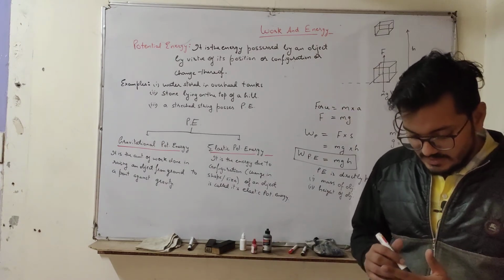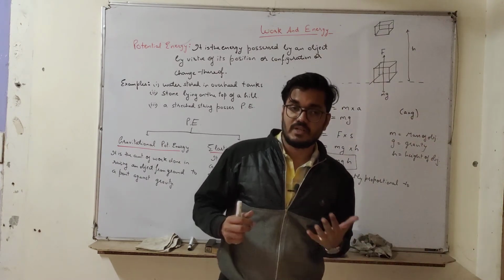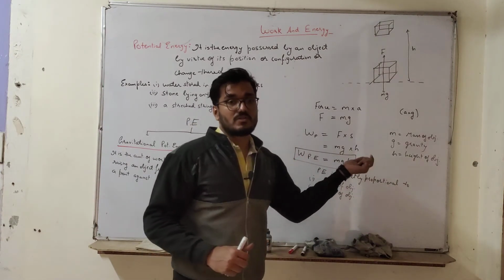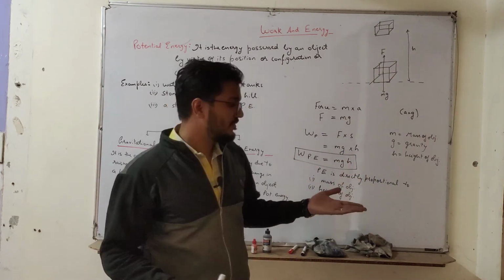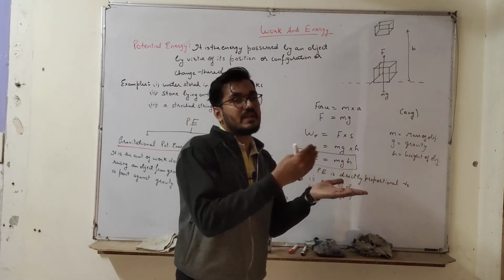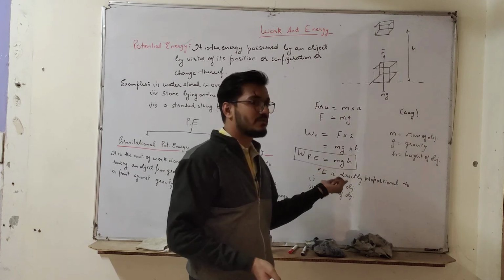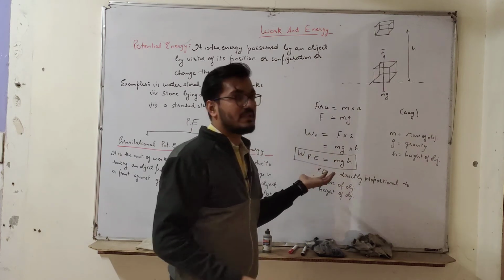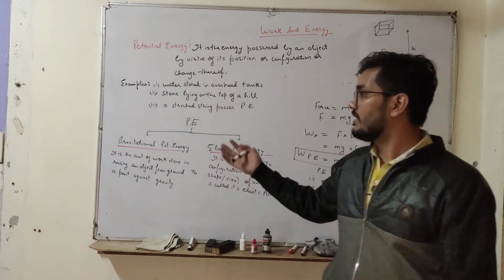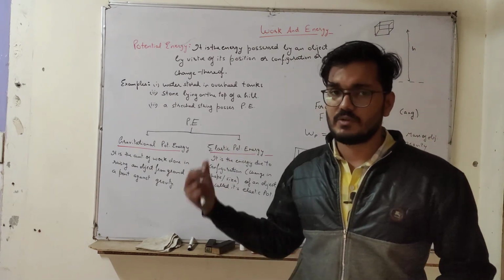One more important thing is that potential energy can also be negative, because, as we know, it is dependent on height, and the height of an object can be negative also. If I take this point as a reference point, then height below it will be negative. So height can be negative, which means potential energy can be negative also. So this is all about this video. Please pause the video and note down.